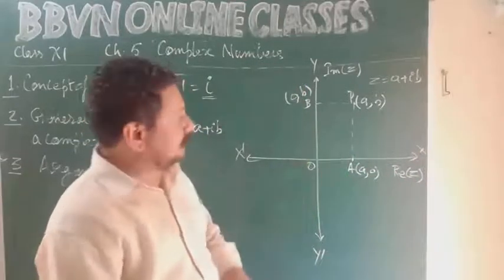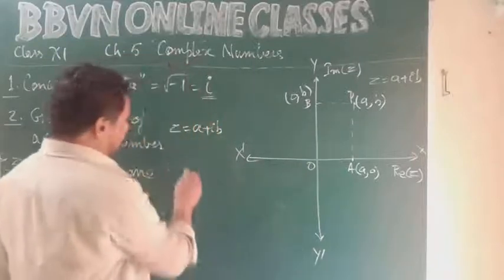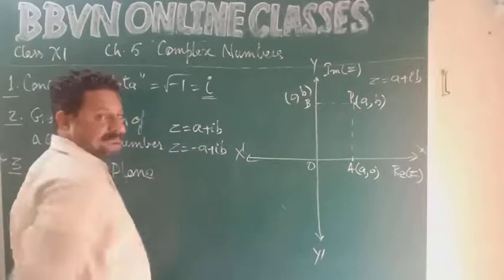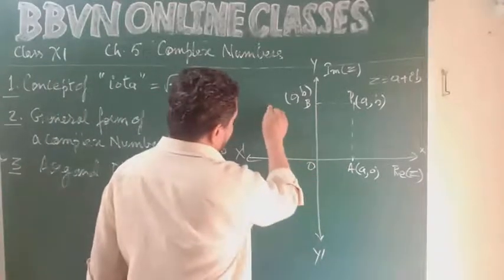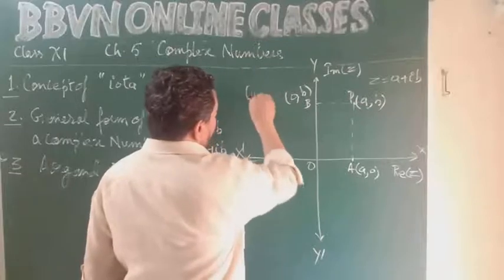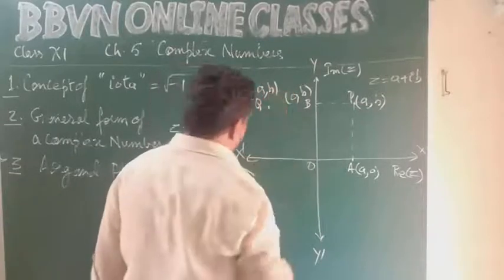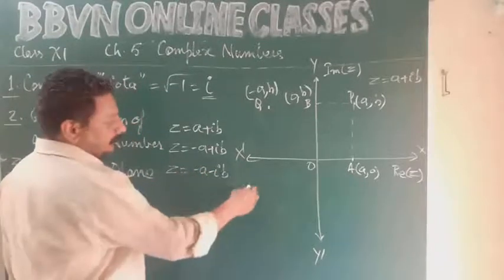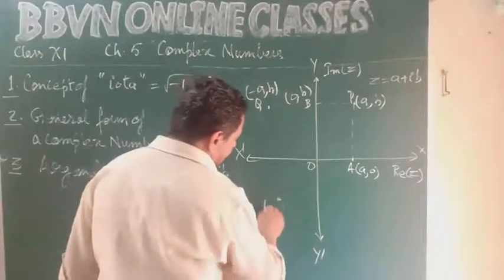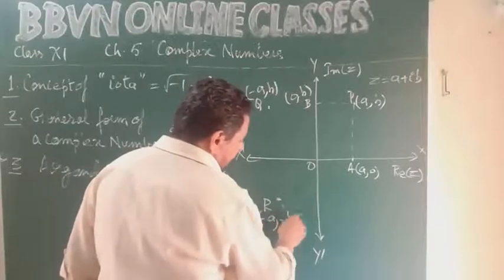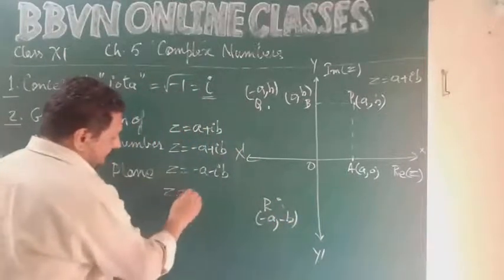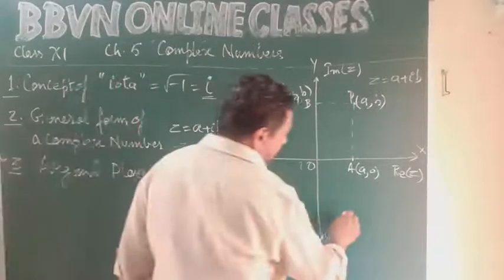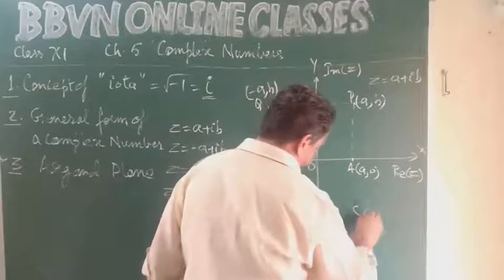Y axis, vertical axis. So if we have a complex number, say z equal to minus a plus iota b, it will come here, minus a comma b, in the second quadrant. If I have a complex number minus a minus iota b, it will be the third quadrant, minus a comma minus b. If I have a complex number z equal to a minus iota b, it will be the fourth quadrant, x positive, y negative.